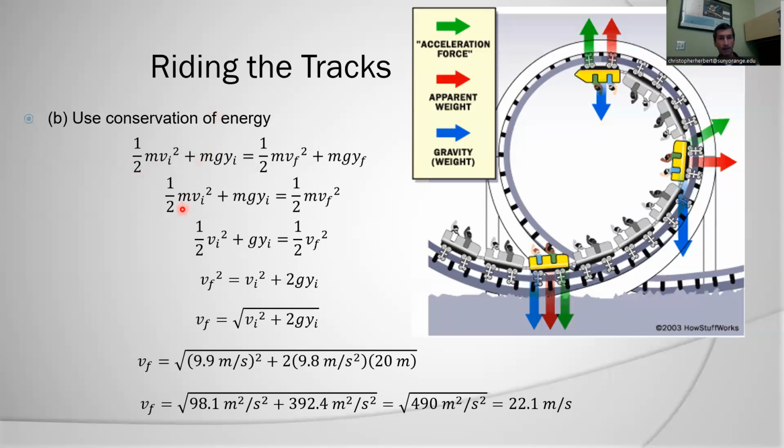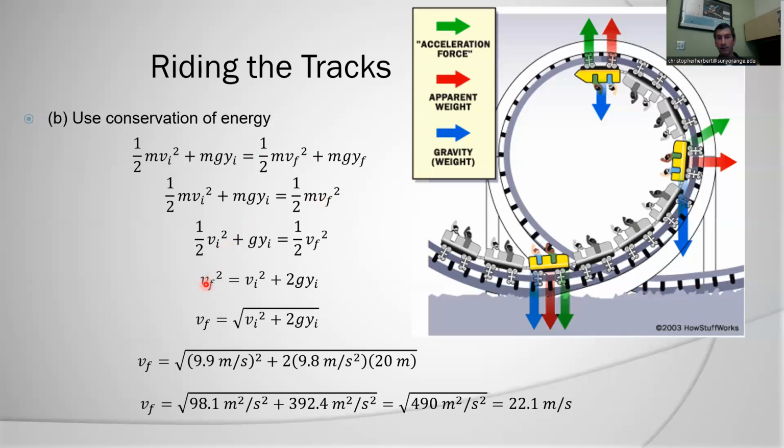My kinetic energy at the top is going to be based on that nearly 10 meters per second. My potential energy at the top is due to 20 meters up. Remember, the radius is 10 meters, so the diameter is 20 meters. I don't know my kinetic energy at the bottom and my potential energy at the bottom. I'm just going to call y final equal to 0, so that term drops out. So I get this equation here.